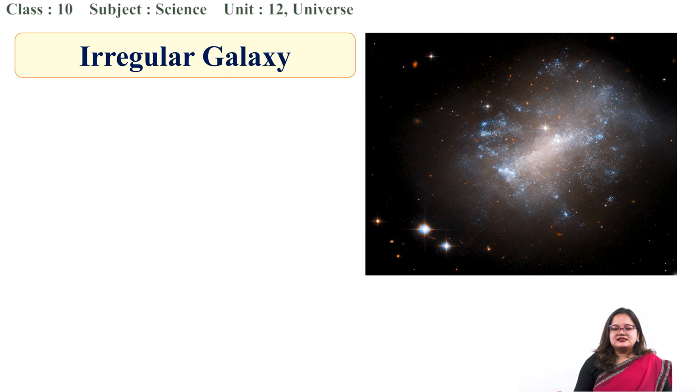Okay, so now let's continue with the types of galaxies. We studied two types, spiral galaxy and the next one was elliptical galaxy. So we will look at one more type of galaxy. As you can see, just by looking at its scattered nature, you can see this is the irregular galaxy.